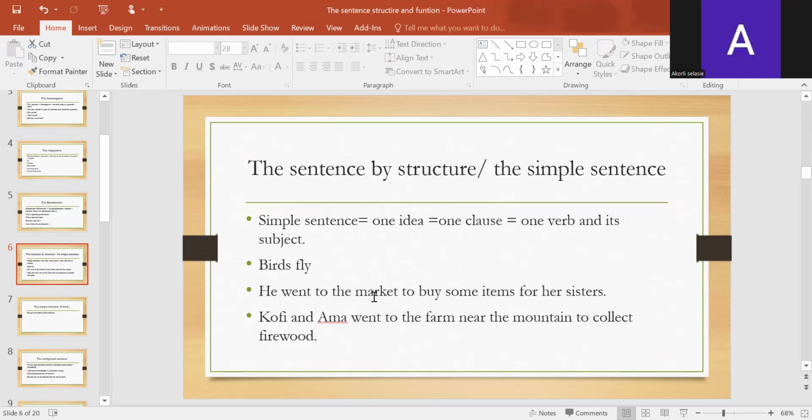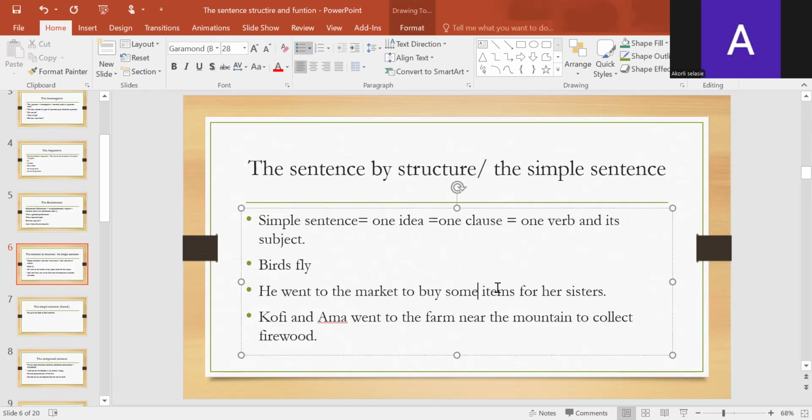Therefore, if you are asked to identify this particular sentence, it is not a compound sentence. It's a simple sentence.